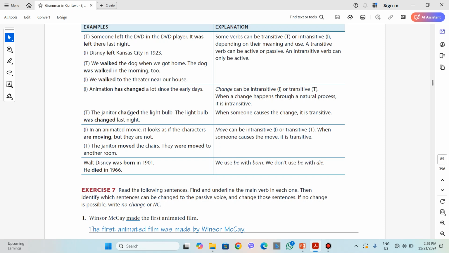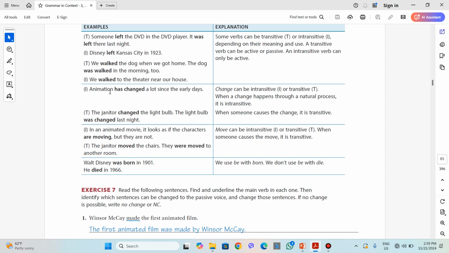Change also can be used, one of those verbs that can be used either as a transitive verb or as an intransitive verb. When it is transitive, it means someone causes a change. When it is intransitive, as in the first example sentence, it is a natural process. The change occurs or happens in a natural process. Animation has changed a lot since the early days.